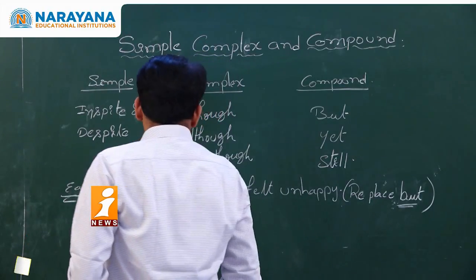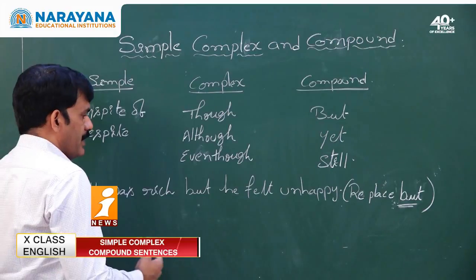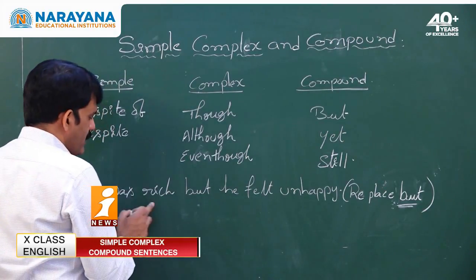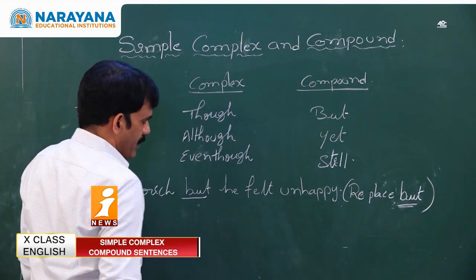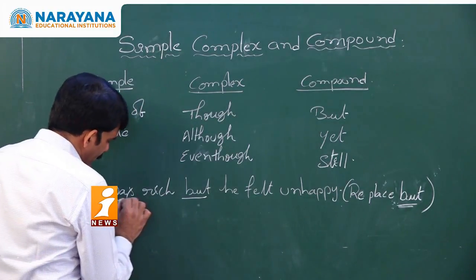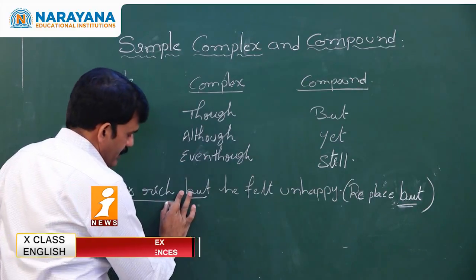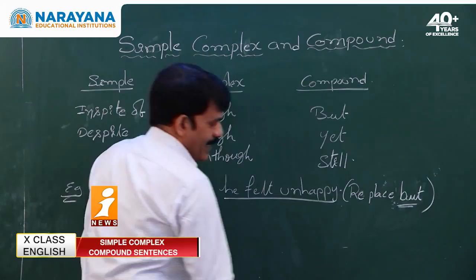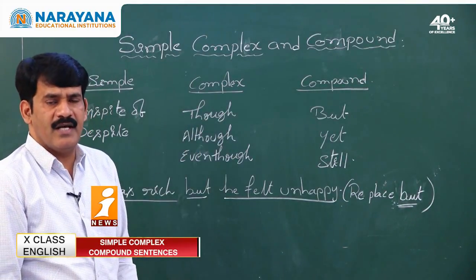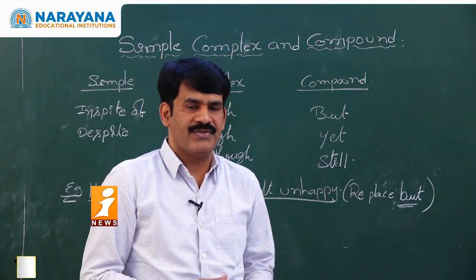Read the sentence before you start converting it. He was rich, but he felt unhappy. He was rich, an independent sentence. Similarly, he felt unhappy. Both are independent sentences.